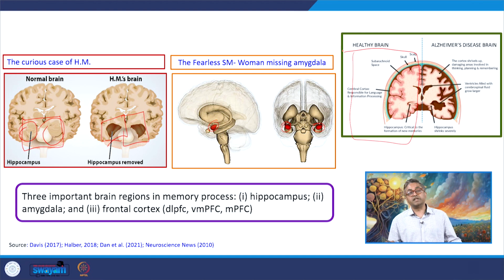But when a person ages and becomes elderly, we see that the brain starts to deteriorate and change, with a lot of neurological problems and neural connections starting to dysfunction. You can see how the healthy brain looks, but here the shrinkage starts: the cortex shrinks, and the connectivity, the sulci and the gyri also change and deform. As a result, the direct effect comes on memory. Alzheimer's is a broad umbrella term.